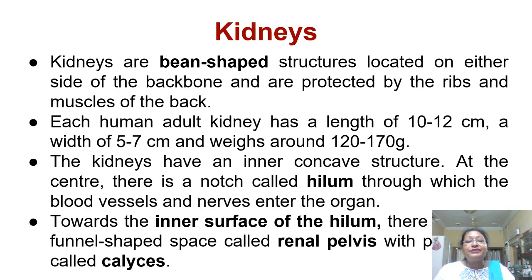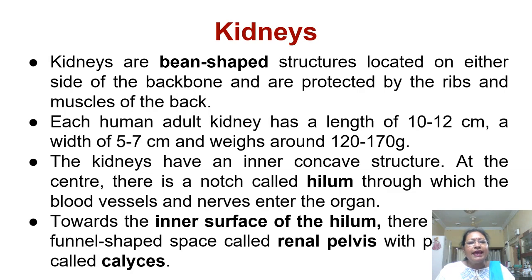Kidneys are brown, bean-shaped structures, and they are located on both sides of the backbone in the lower abdominal portion, protected by ribs and muscles of the back. Each human adult kidney has a length of 10 to 12 centimeters and a width of 5 to 7 centimeters, and it weighs around 120 to 170 grams.